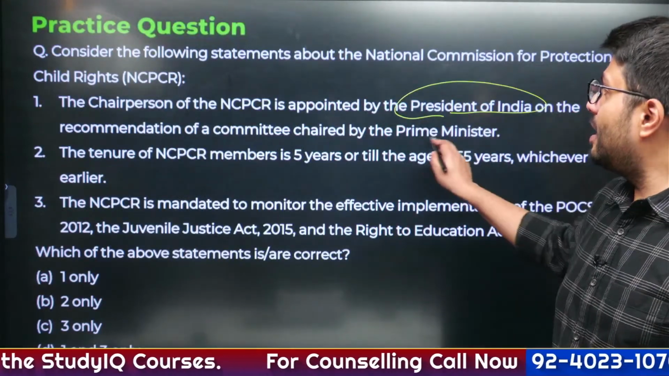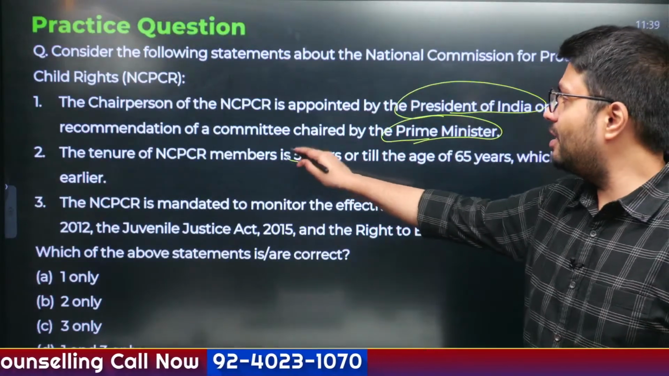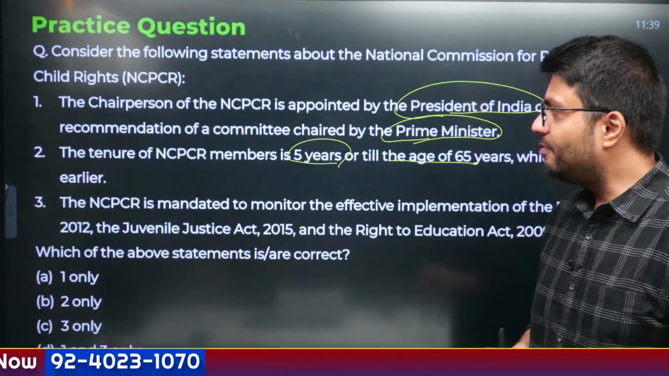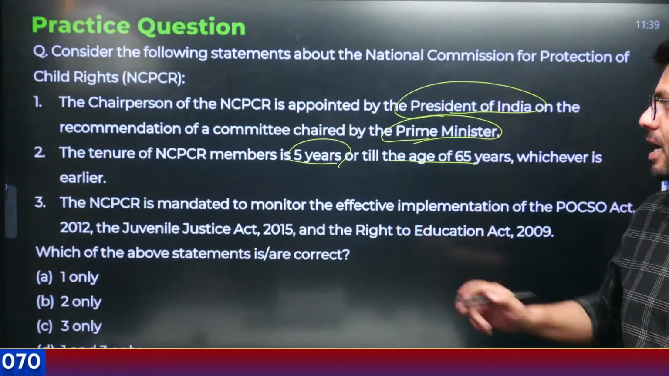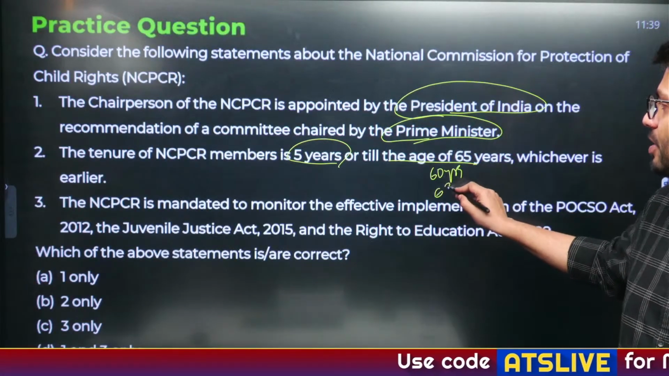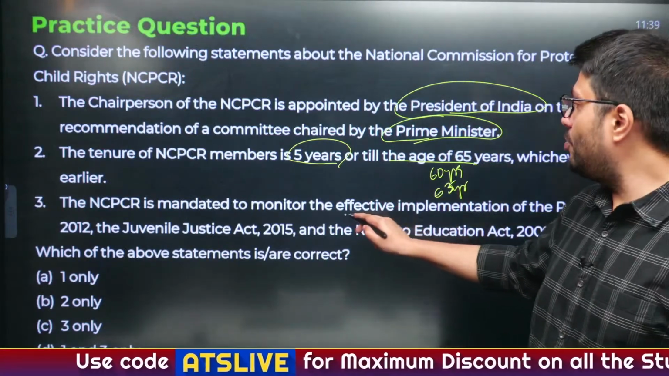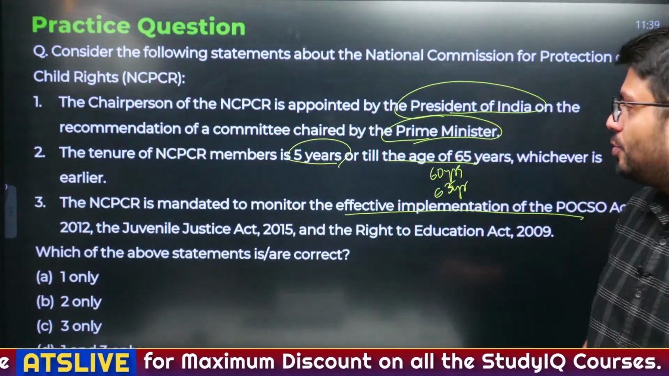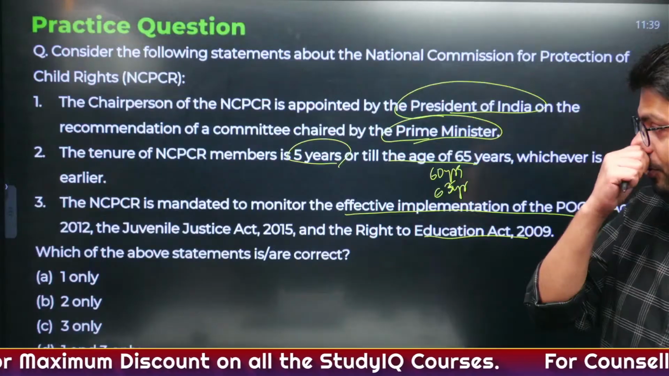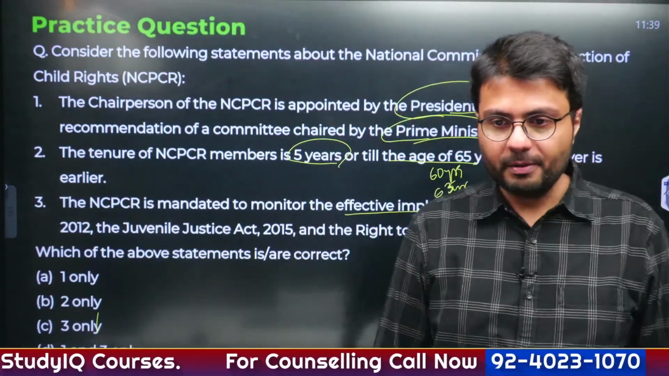Central government on the recommendation of a committee chaired by the Education Minister. Term of tenure is 3 years or until 5 years. The term of NCPCR, for members it is 60 years or 3 years. Okay, and for chairman it is 3 years or 65 years. The NCPCR is mandated to monitor effective implementation of POCSO, Juvenile Justice and Right to Education Act. Which of the following is correct? Only third. Yes, you all are right.